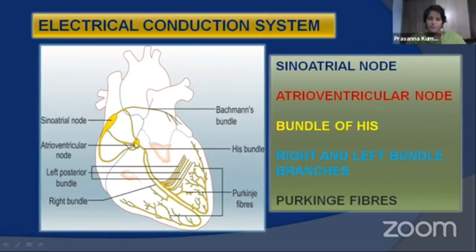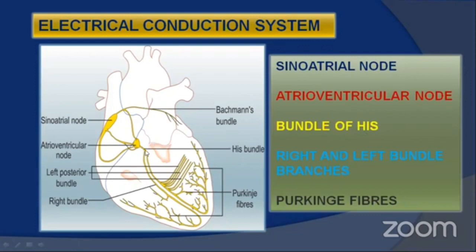Next, AV node. Second node is the AV node present at the junction of auricles and the ventricles. So that's why this is called atrioventricular node. The AV node, which is present at the junction of auricles and ventricles, is further forming a special bundle of muscle fibers called bundle of His.